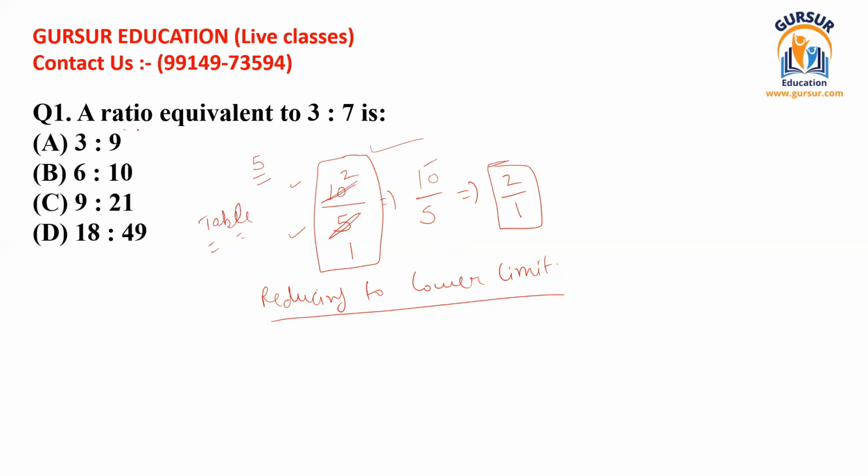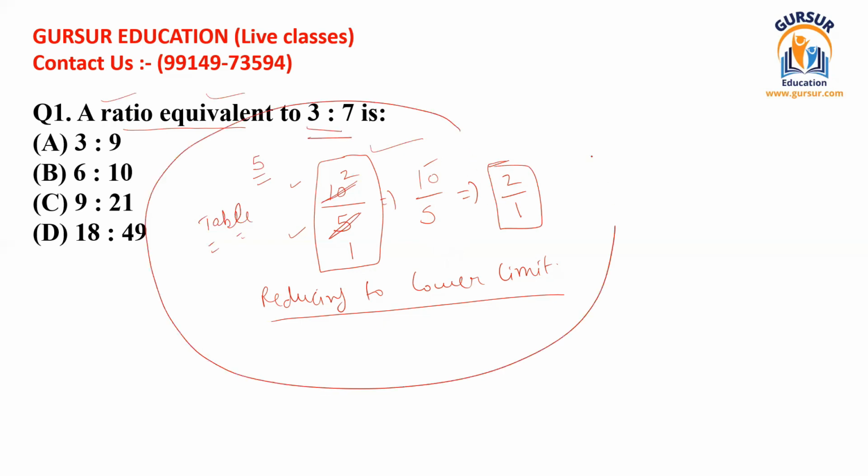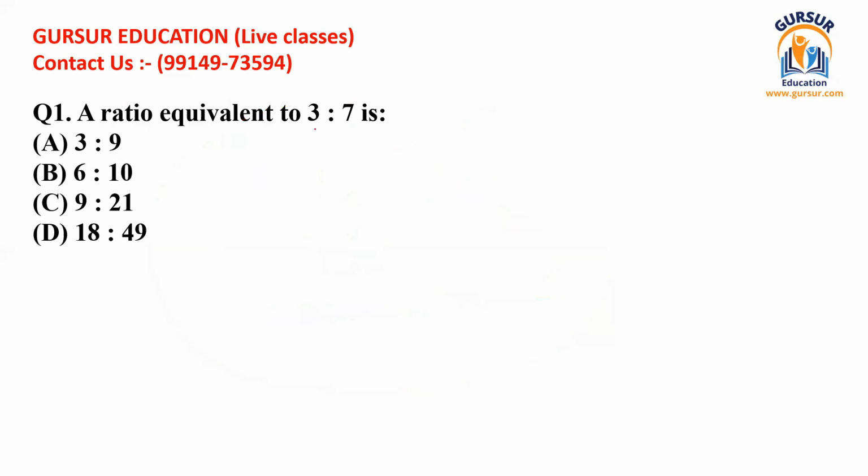So we shall apply this. In this case, we have been asked which ratio is equivalent to 3:7. I hope you have understood this idea, because I'm just going to rub this. So this is 3 divided by 7. If I try to reduce it, I get to know that I cannot reduce it further, because there is no table by which 3 and 7 can both be divided. So we cannot reduce it further.